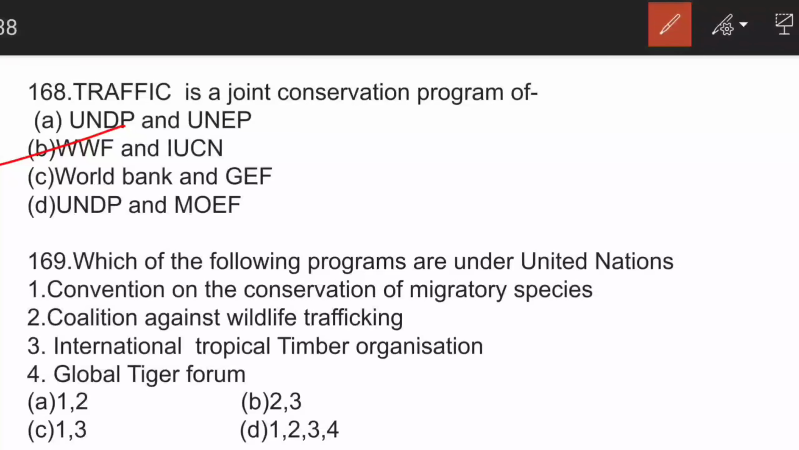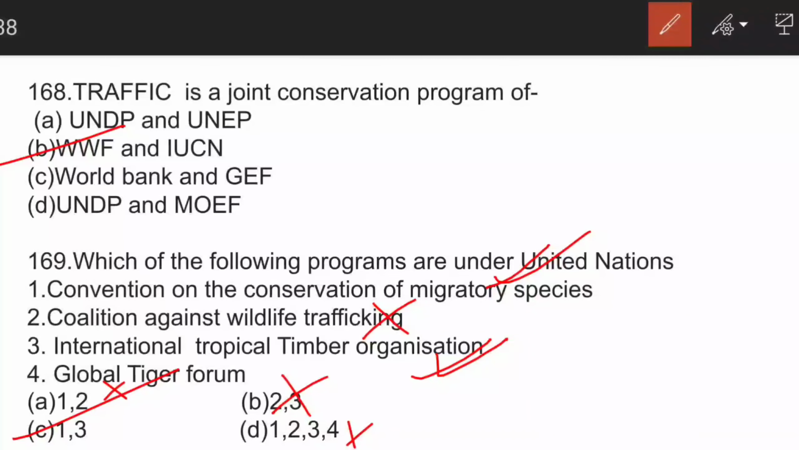The next question is, which of the following programs are under United Nations? So if we go through elimination, we can find 1 is the correct answer. So we can eliminate those options which do not have 1. Then we have International Tropical Timber Association. This is also of UN. Coalition Against Wildlife. This is not of UN. So we can eliminate. So 2 gone. So C is the correct answer.